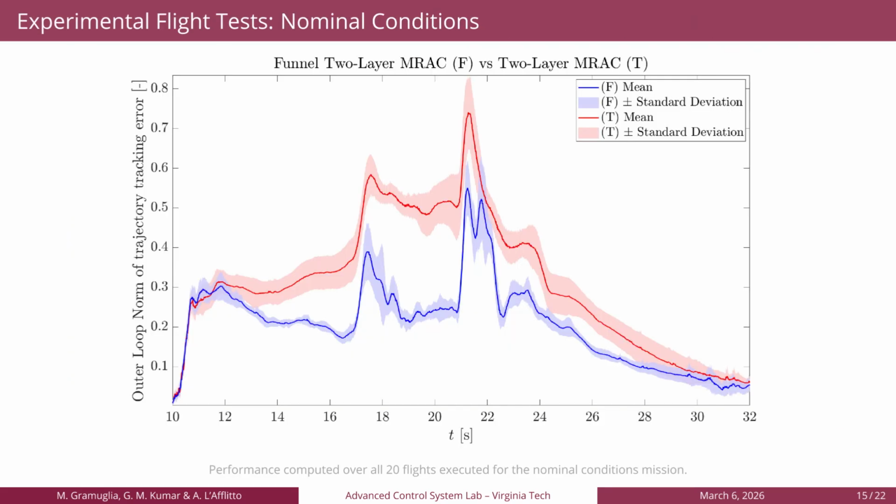Here is the plot of the norm of the trajectory tracking error versus time. We computed the mean and standard deviation for the 10 flights of each controller. From the plot, it emerges how, even in nominal conditions, the proposed controller outperforms its classical counterpart.